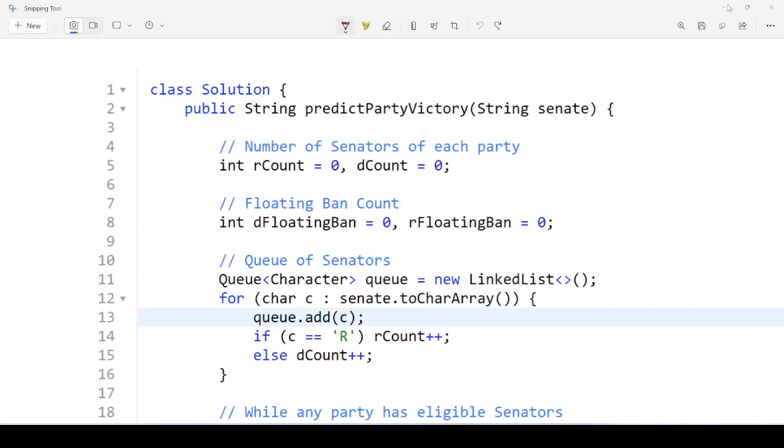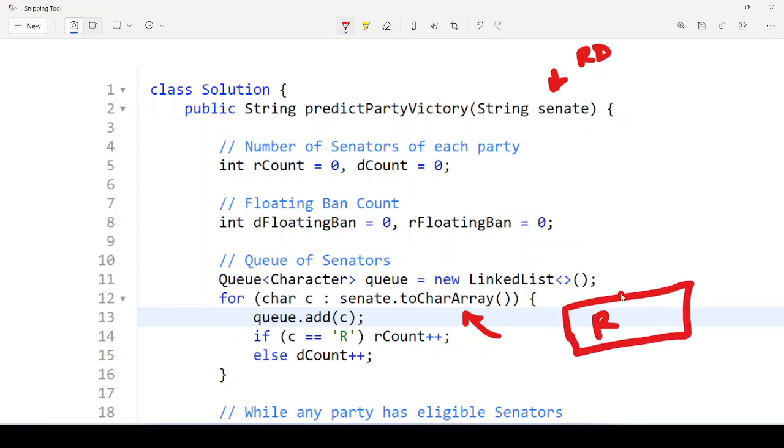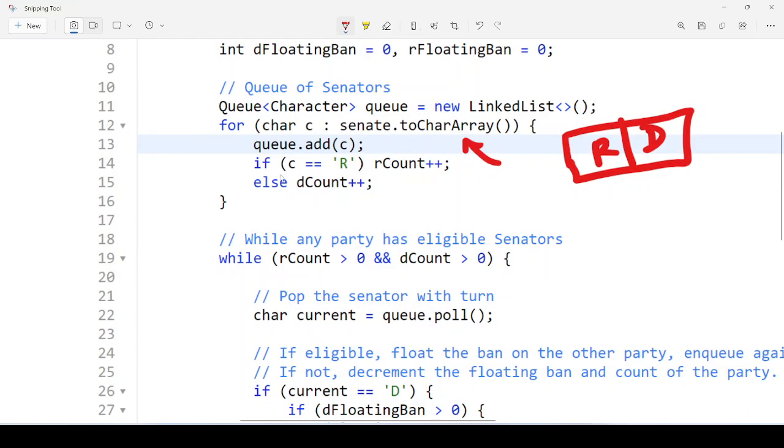Now understand what is actually going on. To understand, let's suppose we are going to pass two things, R and D, in the senate, right? From the queue, what we are actually doing is senate.toCharArray. It means we are going to make an array with R and D as values. Next, it will check if c is equal to R, and will increment the R count or D count, right?